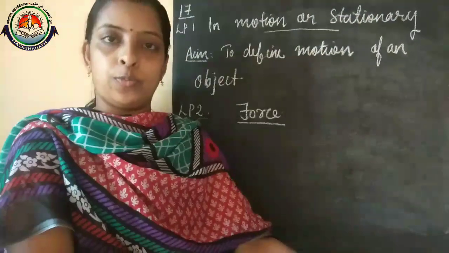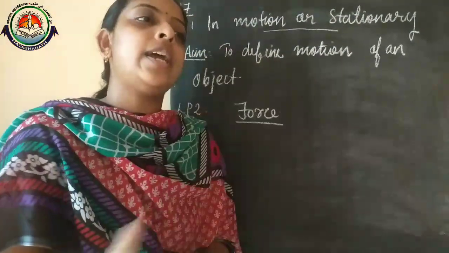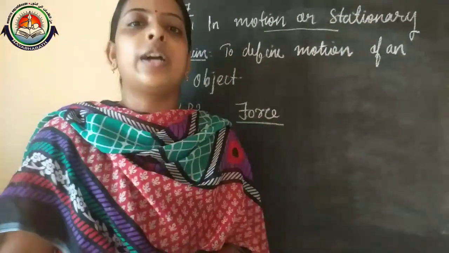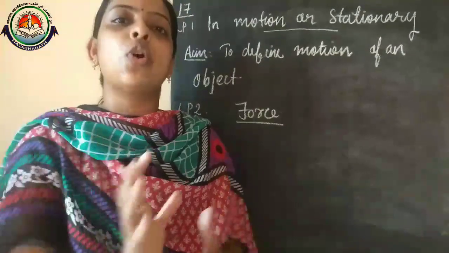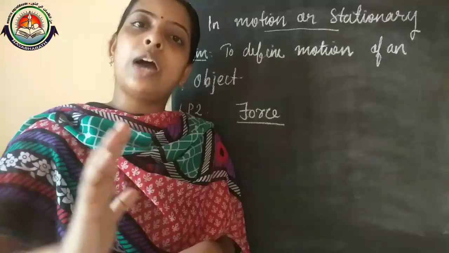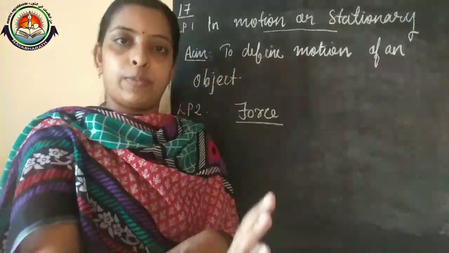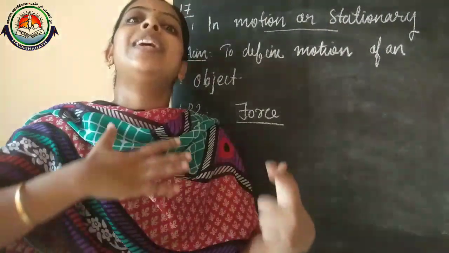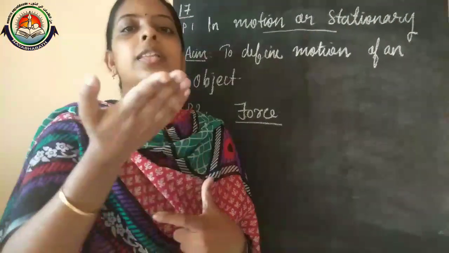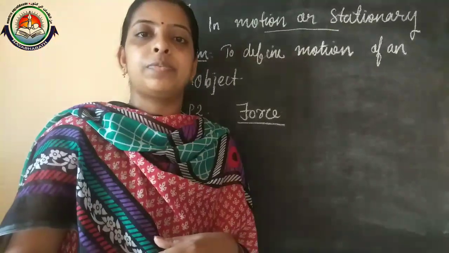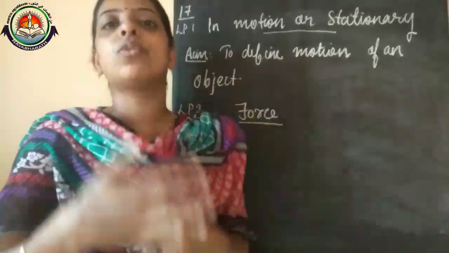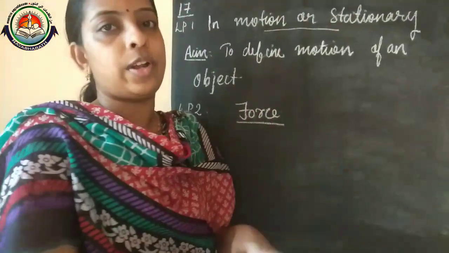a moving object. Normally, if we consider a ball which rolls on a ground, at that time if we need to stop the movement of the ball, we just have to give a force in the opposite direction, right? And if we want to increase or enhance the motion of an object, we have to kick the ball in the same direction. So at that time the speed of the ball increases. So this way the force affects the motion of an object.